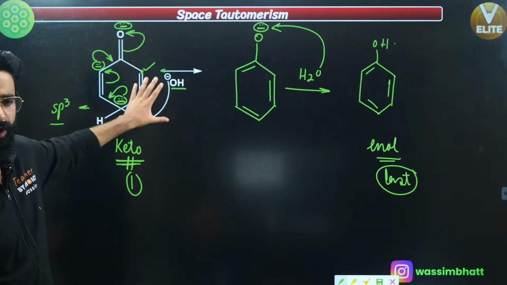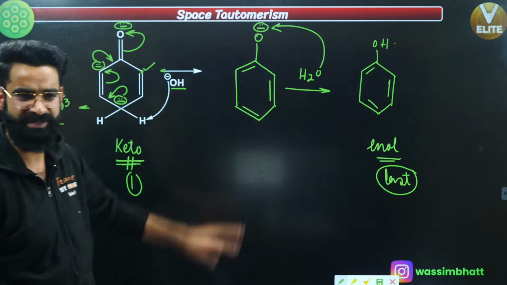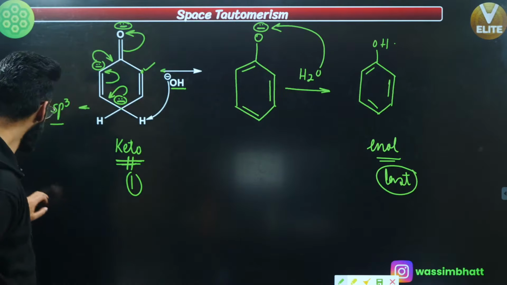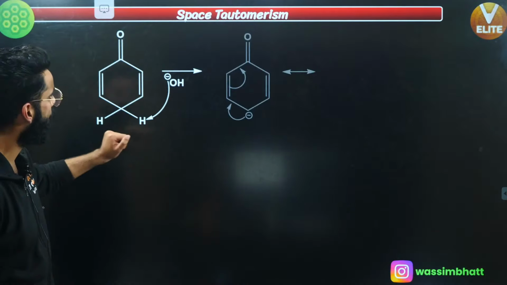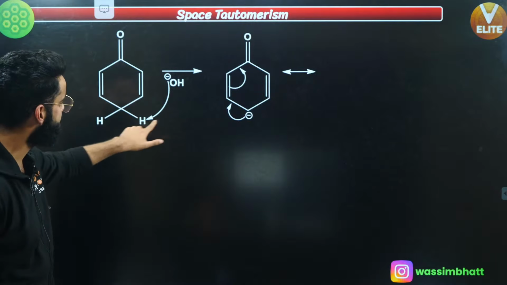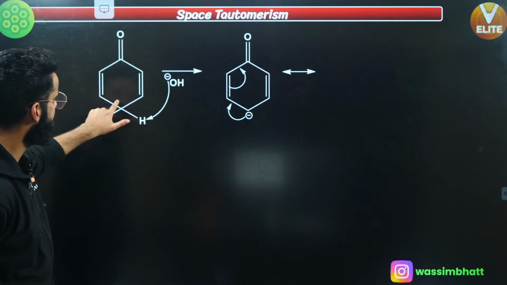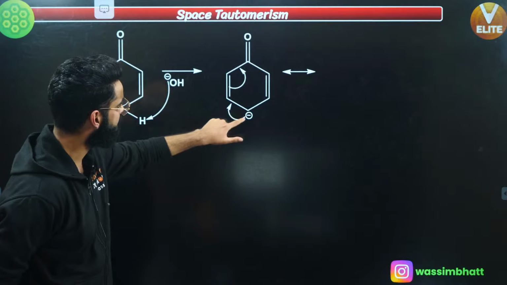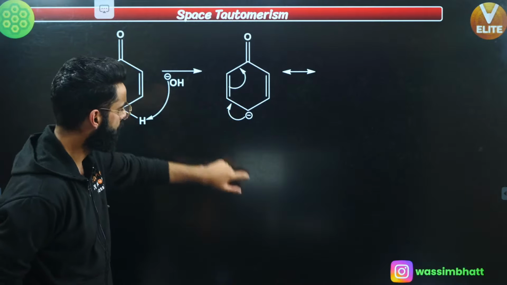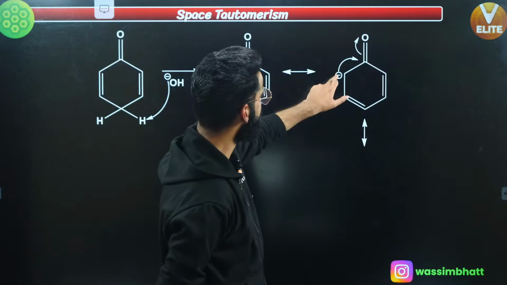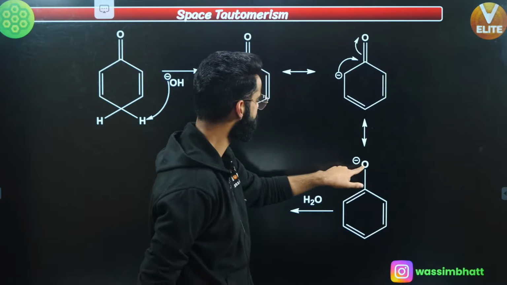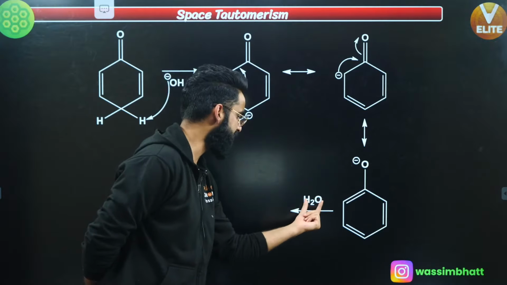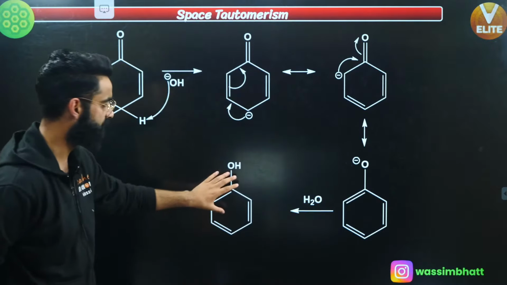Okay, let me know if you got the procedure of how space tautomerism happens. So people, one by one, let me show you again. See, first of all, what happened? This OH negative took H positive out so that there was a negative charge over here. Now, this negative charge will participate in the resonance. You get the negative charge at this carbon, and finally the same negative charge comes on this oxygen, and this O negative takes H positive from water, and finally you get phenol.